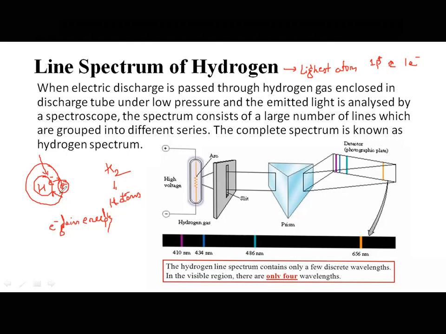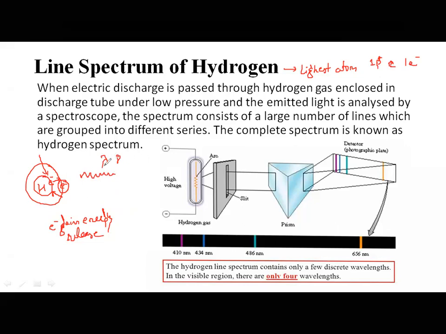To come back to its normal state, it should release the energy which it has gained. It releases the energy in the form of radiations, and those radiations will have different wavelengths or different frequencies.